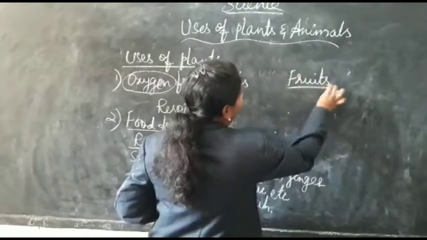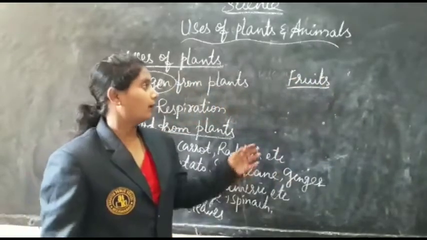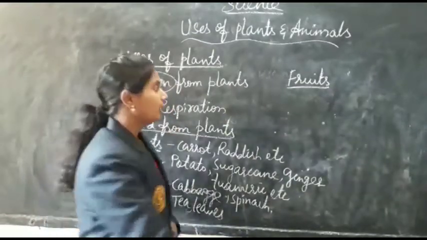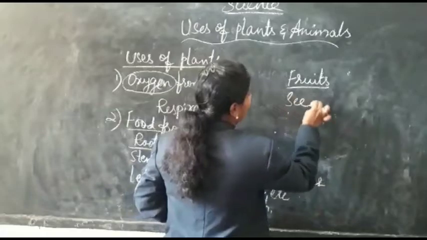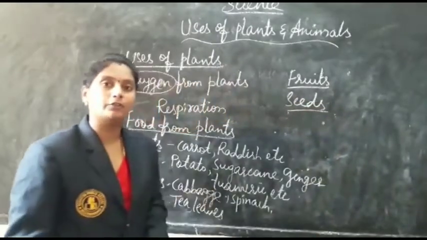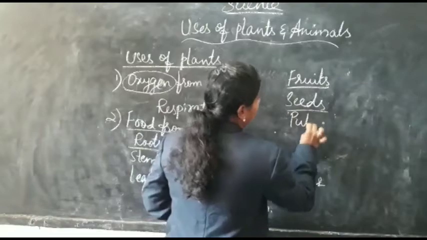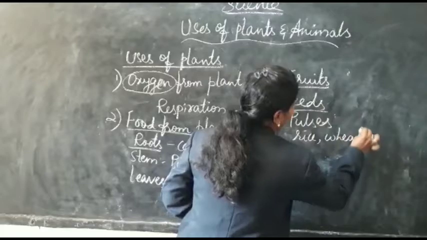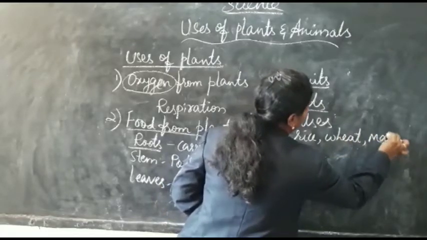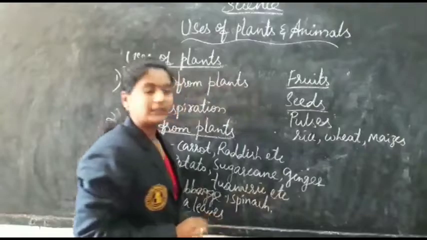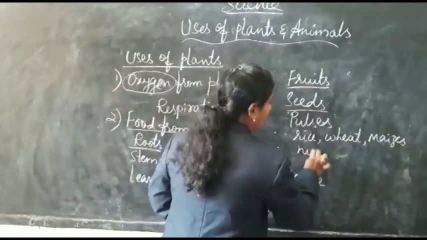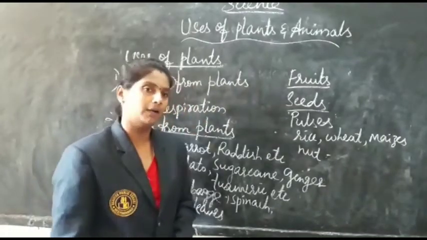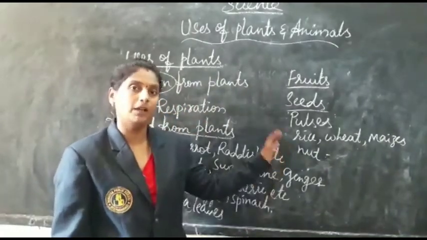Food from the fruits. What fruits are we eating? A number of varieties of fruits like orange, apple, different kinds of fruits we are eating. Next, coming to the seeds, like pulses and grains such as rice, wheat, maize, pulses and nuts also like groundnuts, and dry fruits like cashew nuts, almonds, etc. These also come from the seeds only.